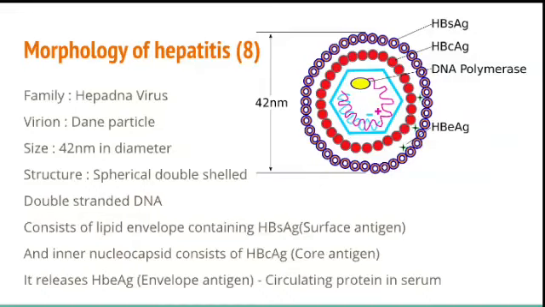So what is it? It comes under Hepadnavirus. The virion is the Dane particle, 42 nanometers in diameter, a spherical double-shelled structure. It has double-stranded DNA and 3 antigens. One is the surface antigen, which consists of lipid, the core antigen has an inner nucleocapsid, and the envelope antigen is the circulating antigen in the serum.